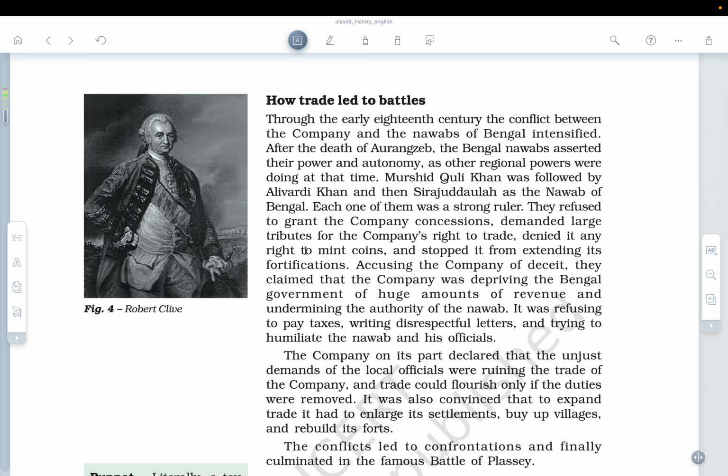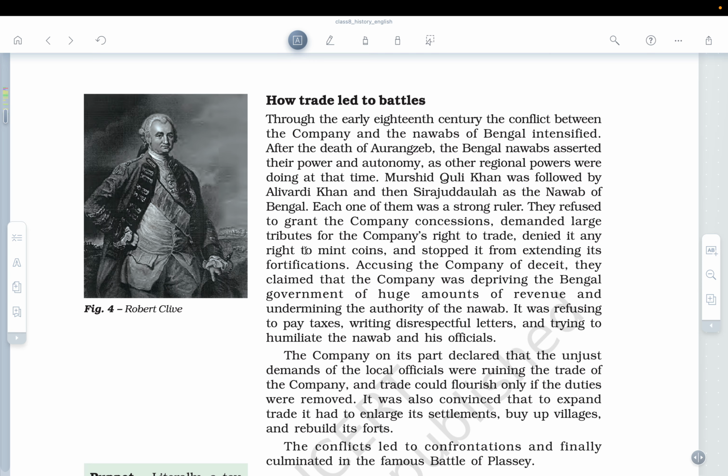So through the early 18th century, the conflict between the company and the Nawabs of Bengal intensified, and we have seen why there was conflict between the Nawabs and the Britishers, especially the company. After the death of Aurangzeb, the Bengal Nawabs asserted their power and autonomy as other regional powers were doing at that time.